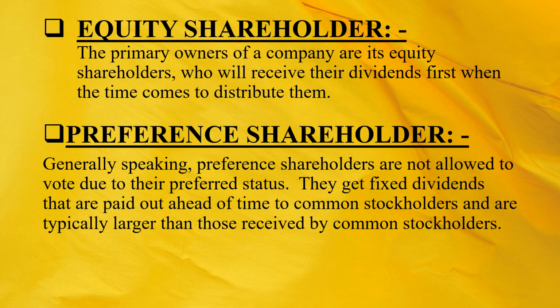Next is a preference shareholder. Generally speaking, preference shareholders are not allowed to vote due to their preferred status. They get fixed dividends that are paid out ahead of time to common stockholders and are typically larger than those received by the common stockholders.